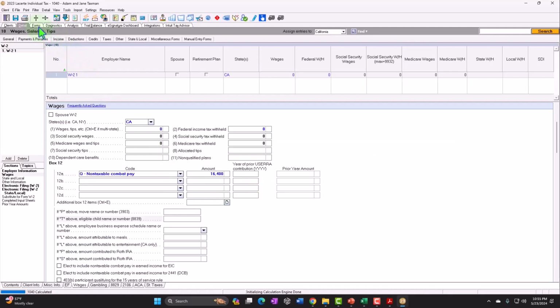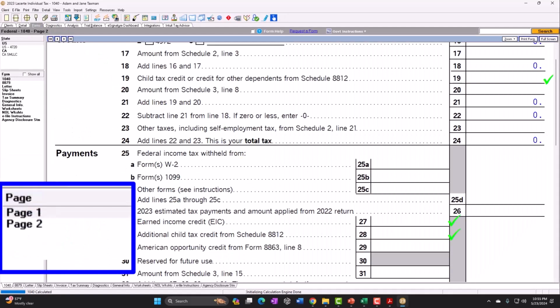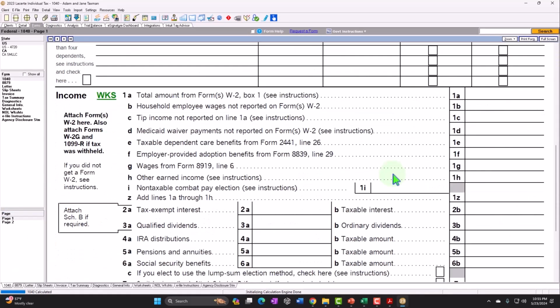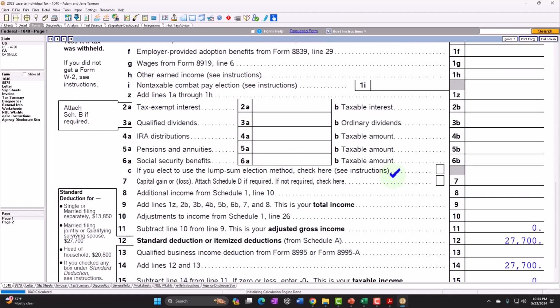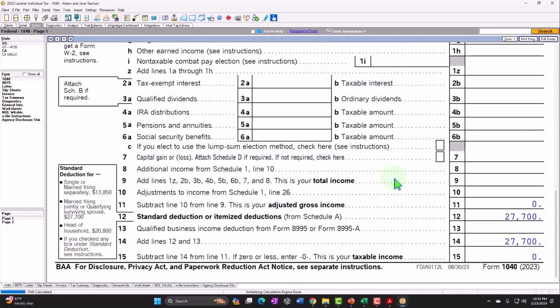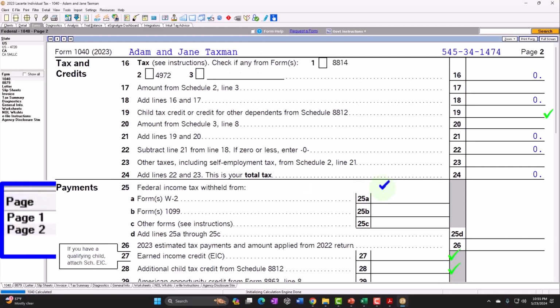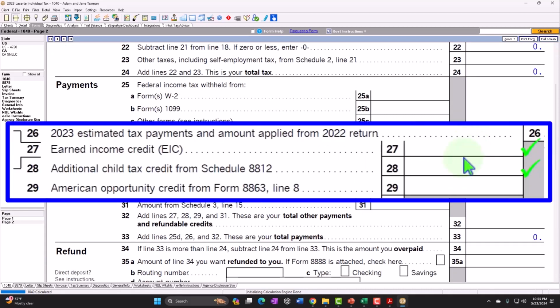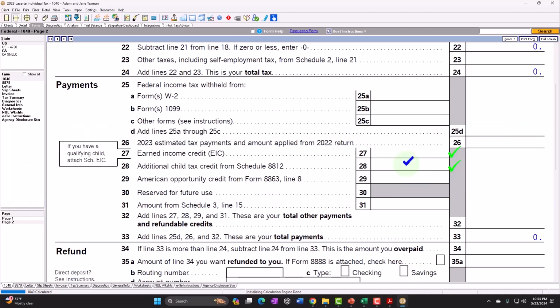Well, then if we go to the forms, we're going to say, well, that's not going to be subject to income because the tax code is trying to give a benefit of not having to include that income in income to lower the taxes, because typically income is bad for taxes. If I go to page 2, we don't have any income, but we don't have the credit either. But we might be saying, hey, look, I want to include it in income because that will give me a $600 credit possibly, or as close to it in this case.